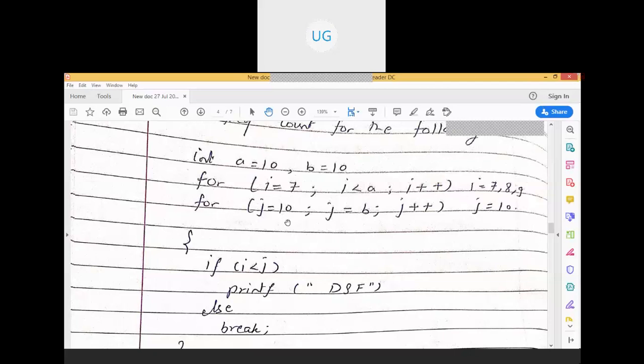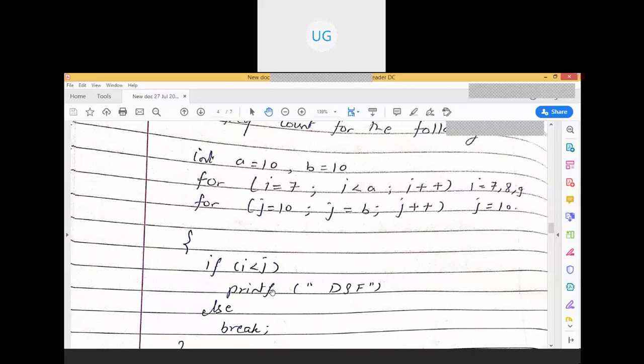So here j is equal to 10, j is equal to b is equal to 10. So 10 is equal to 10, this condition is going to be true, right? So here, if i is less than j, yes, i is of course less than j. i value is 7 initially, so 7 is less than 10.